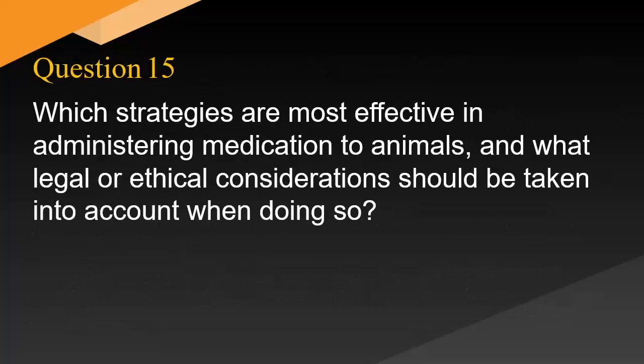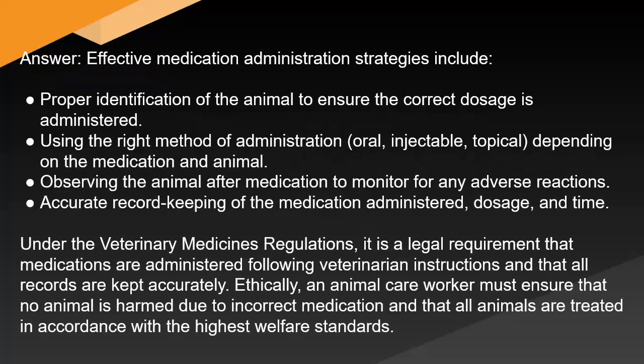Which strategies are most effective in administering medication to animals, and what legal or ethical considerations should be taken into account when doing so? Answer: Effective medication administration strategies include proper identification of the animal to ensure the correct dosage is administered, using the right method of administration, oral, injectable, topical, depending on the medication and animal, observing the animal after medication to monitor for any adverse reactions, accurate record keeping of the medication administered, dosage, and time.